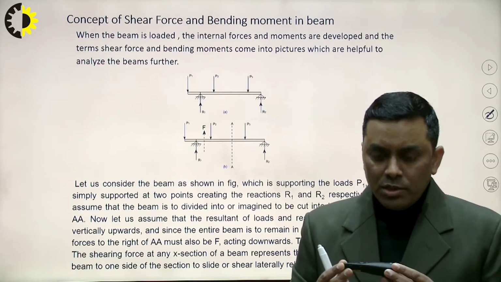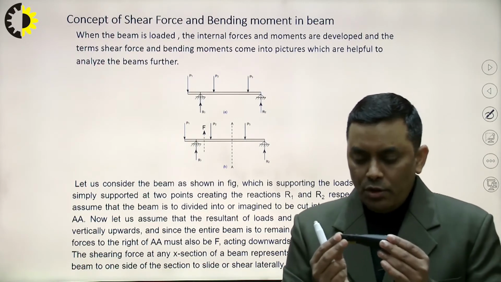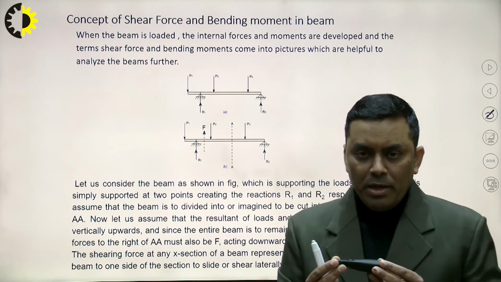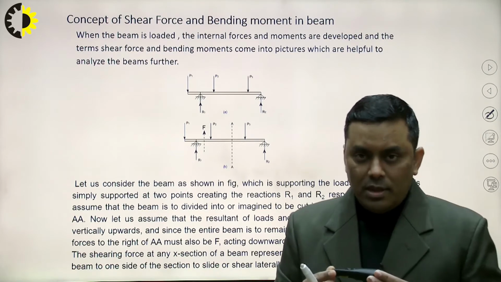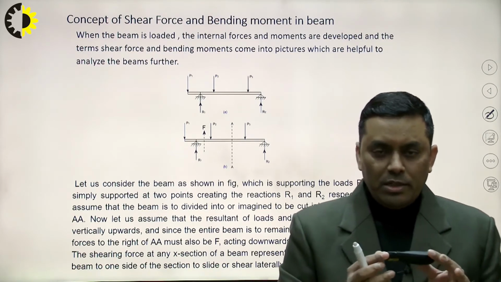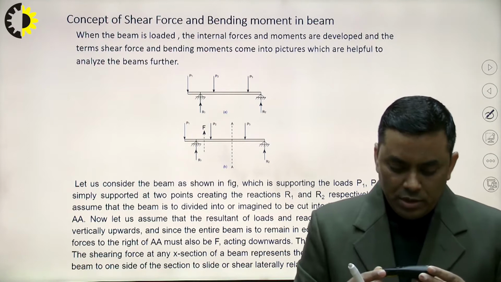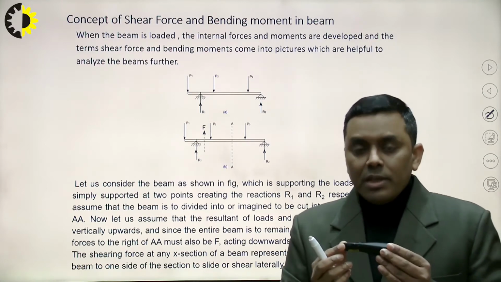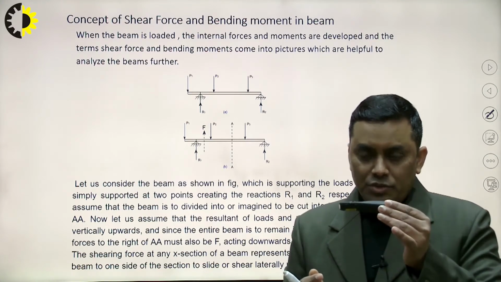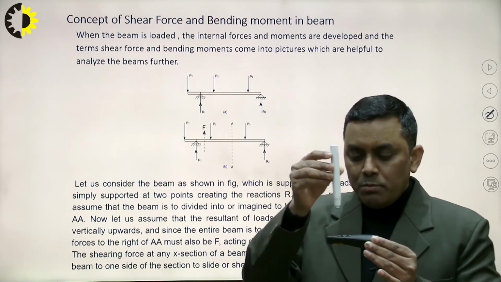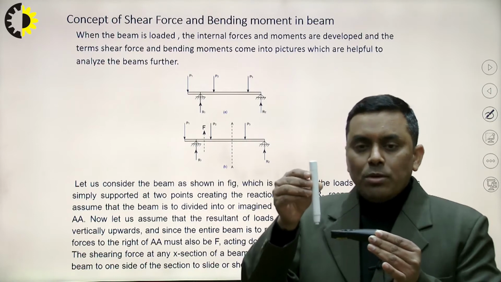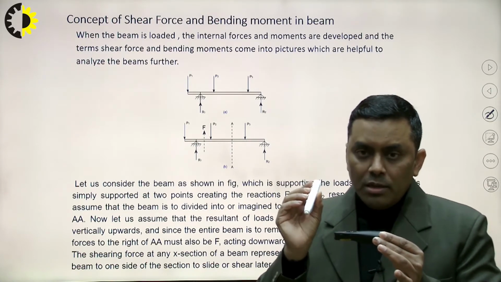A beam is a horizontal structural member which is subjected to transverse load, as I already discussed in my earlier videos. It means the load is perpendicular to the length of the beam.